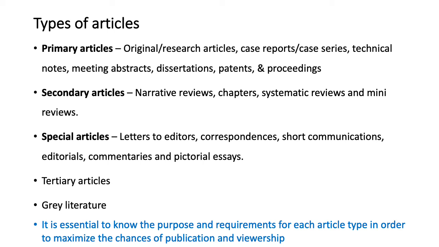And then we have grey literature. Grey literature is that kind of an article where there is no sufficient evidence in the form of primary articles or secondary articles or even the tertiary articles to support the writing. So this is a kind of article which has got no substantiating evidence at all.